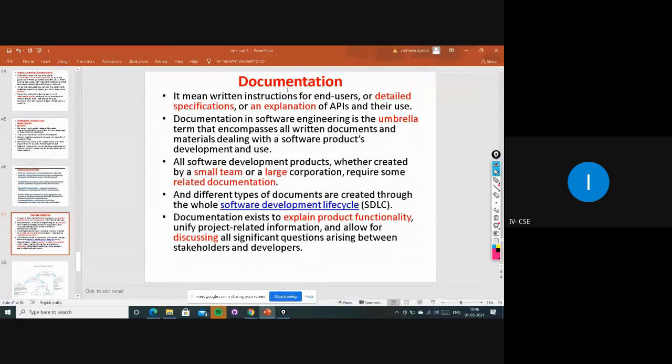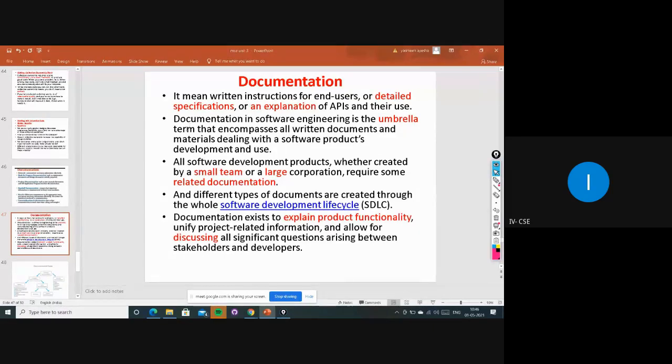So documentation is a detailed specification or an explanation for the users, right? Second, documentation in software engineering is like the umbrella term.